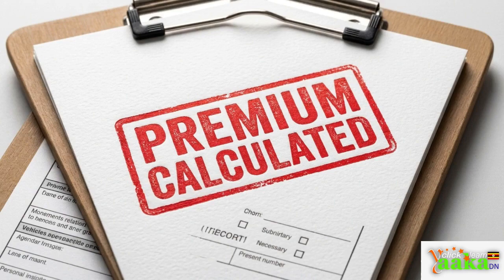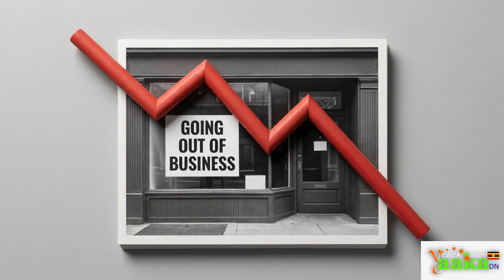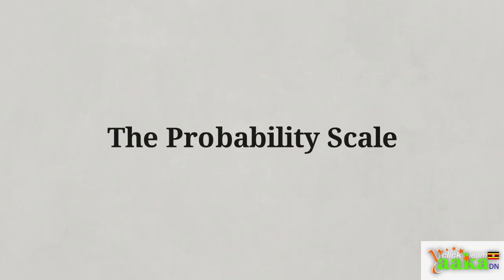Insurance companies calculate your monthly premiums, meteorologists track storm systems, and businesses manage their financial risks. This lesson introduces the probability scale, a framework used to translate these uncertain moments into specific, usable figures.